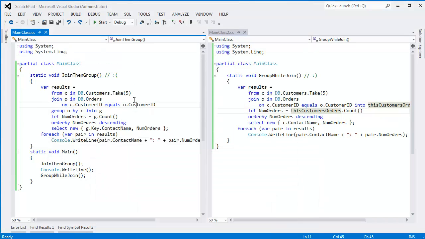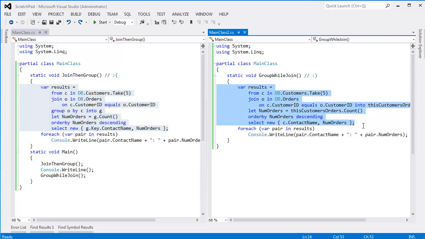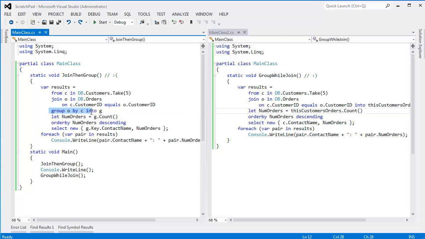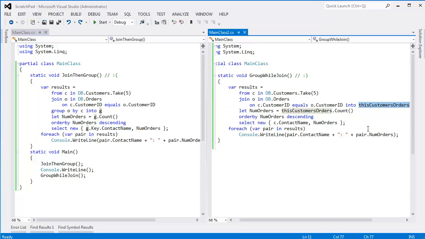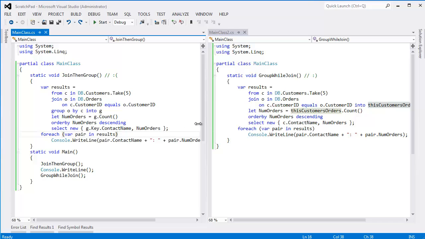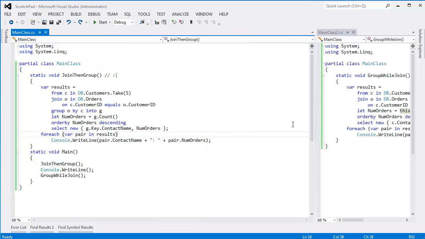So both of these queries get the exact same result, but one of them is just more efficient than the other. In fact, if I close this and get them lined up nicely, let me highlight the queries. Here I'm going to highlight this query, and this query here. You can see that this query is textually shorter than this one because it doesn't have the group by. So anyway, the whole reason I put them side by side is because I want to translate them side by side so you can see why the group by loses the scope of C and O, but we gain G. However, in this version, we maintain C, but then we get O packed into this customer orders sequence here. So let's translate the unhappy version first, and then we'll translate the happy version next.